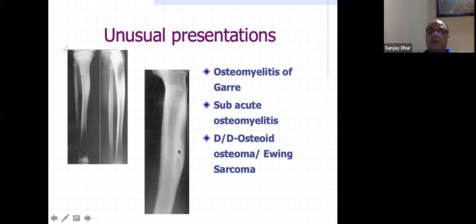Again, this can be confused with osteoid osteoma, but in osteoid osteoma you will see a nidus, which is very typical. Even in Ewing's you will see new bone formation there. So in such cases other markers have to be used, and maybe biopsy finally, to differentiate. So this is an unusual presentation, what is called osteomyelitis of Garré.